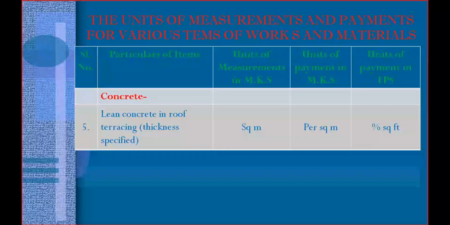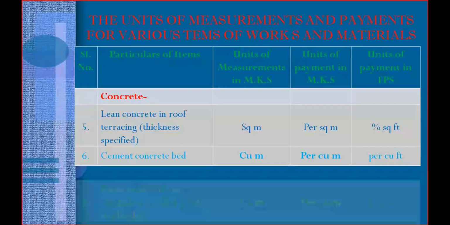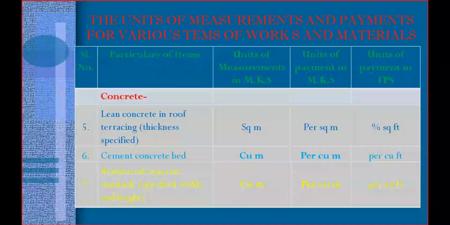And the next type of work is cement concrete bed. That one, cement concrete bed, also you need to consider in cubic meter or per cubic meter. Cement concrete bed means it will be laid on floors. And the next one is RCC in sunshade.